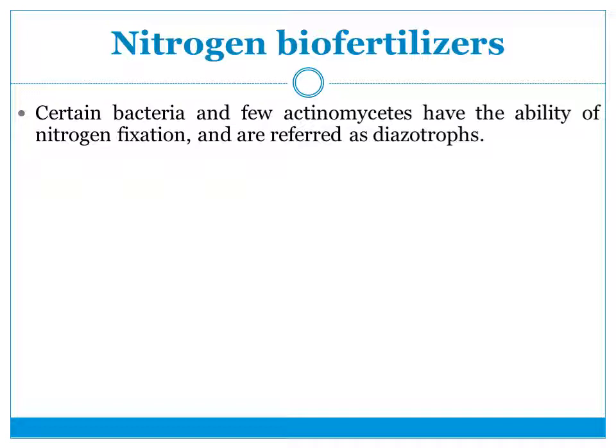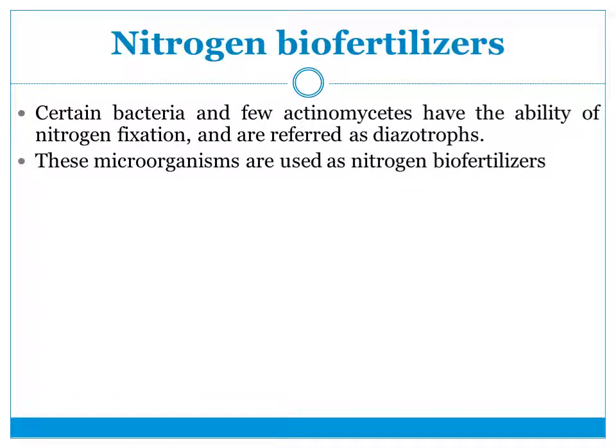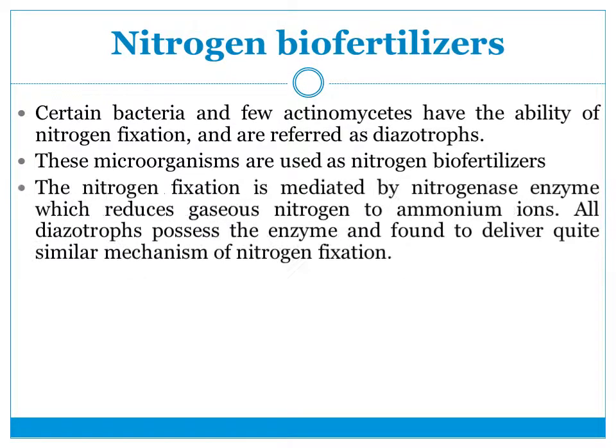In the atmosphere, nitrogen is present at about 78%, and plants can't take up nitrogen in that form. So these microorganisms convert it into a usable form, and they are termed diazotrophs. Thus diazotrophs are used as nitrogen biofertilizers.